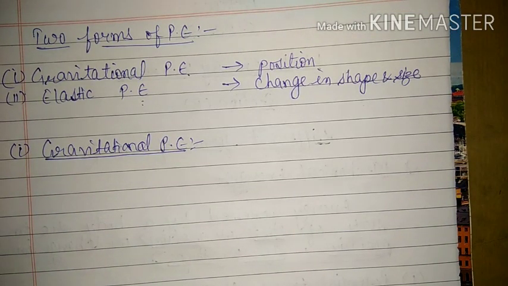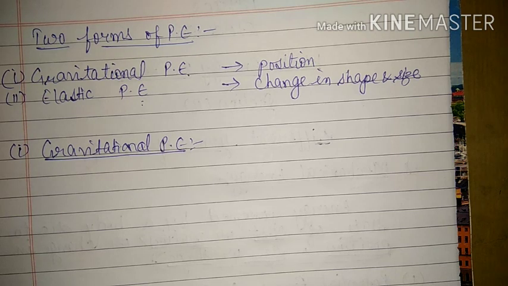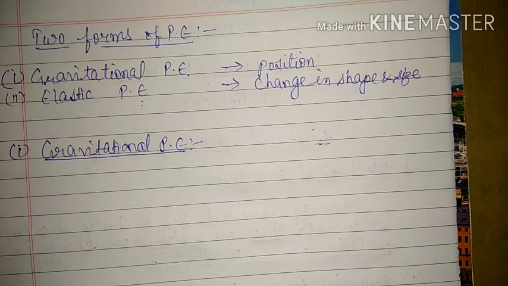So on the same concept, now we will discuss gravitational potential energy. The universal gravitation law states that if there are two bodies in the universe which have masses, then they will attract each other by an attractive force, and that force is known as gravitational force. Since Earth has some mass, if any object is raised up to some height, that object will also have mass, and two bodies with masses will attract each other. But since the Earth has a huge amount of mass, it will pull the body towards its surface.